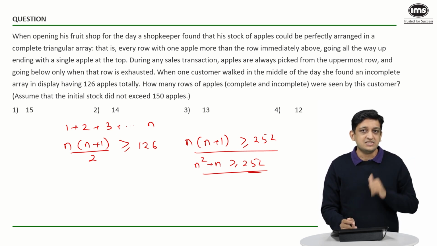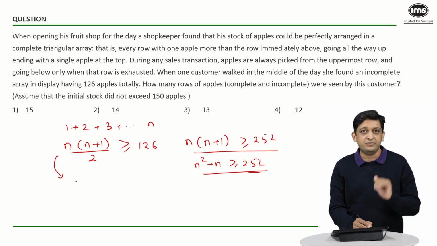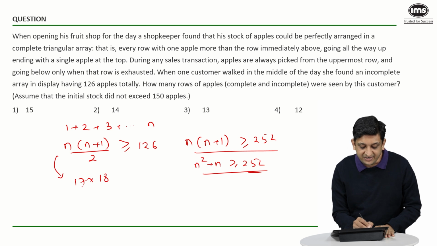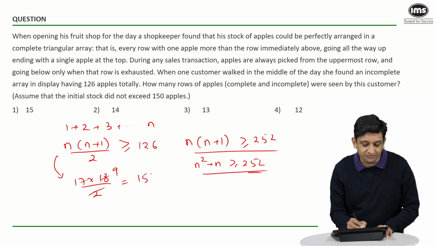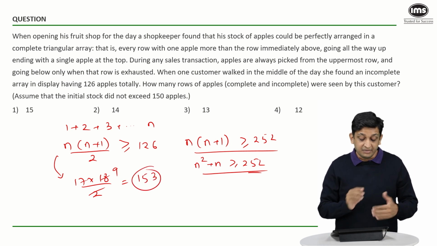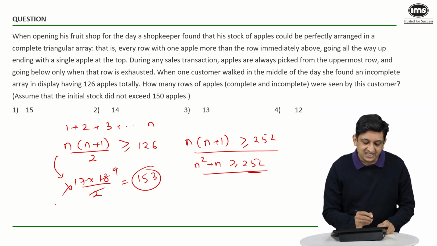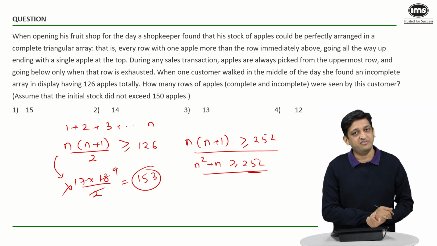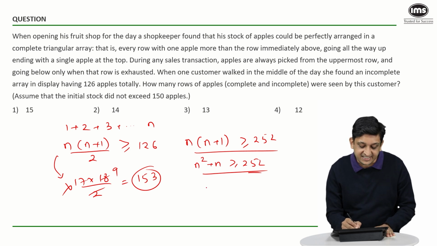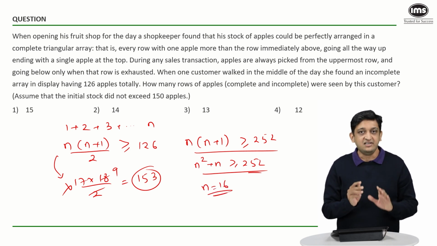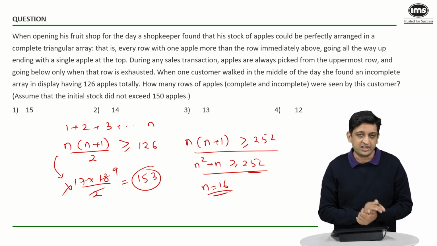What if you put n equal to 17? Then the total number of apples that would have been present would become 17 into 18 divided by 2 or 17 into 9, which is going to be 153. But the number of apples was not greater than 150. So we can safely say that 17 cannot be the number of rows. That leaves us with only one value for n, which is 16. So we can safely say that n would have been equal to 16, or in other words, there would have been a total of 16 rows present.